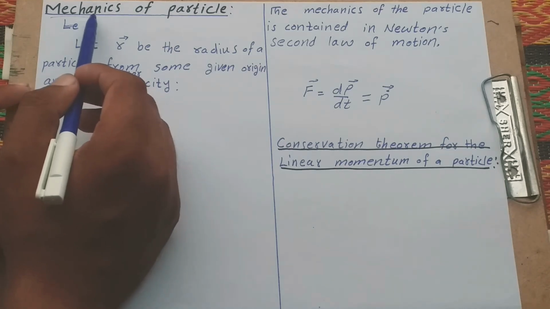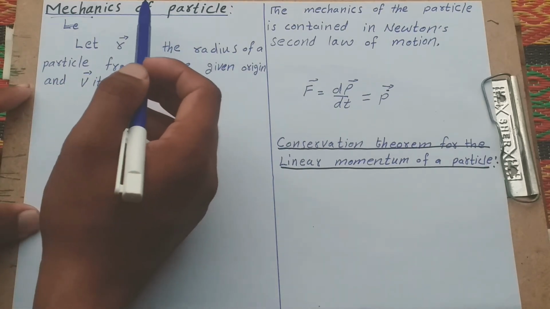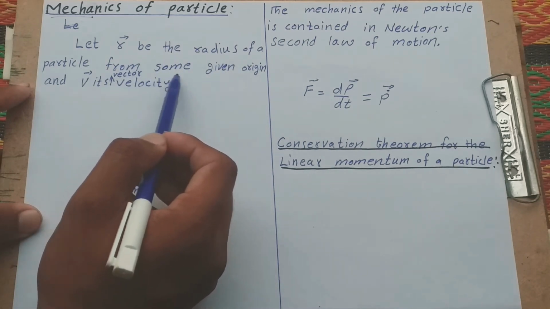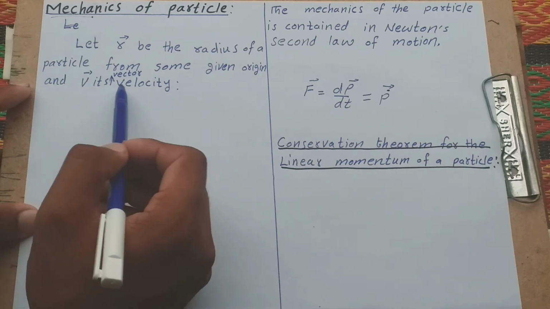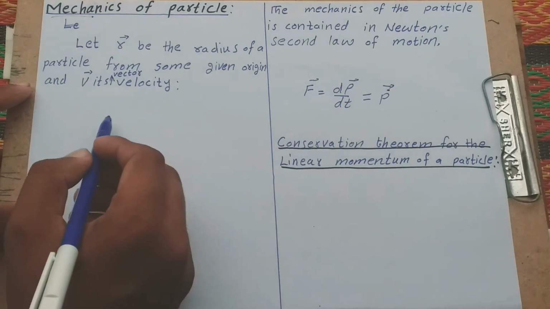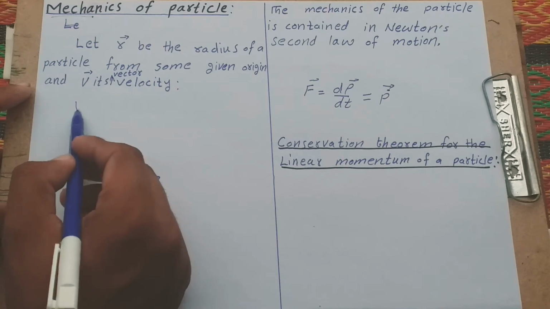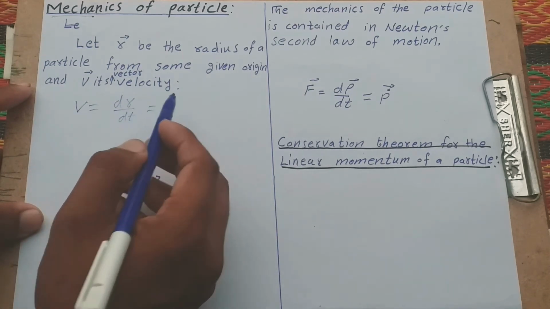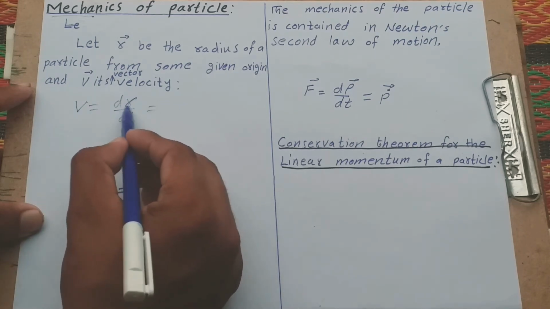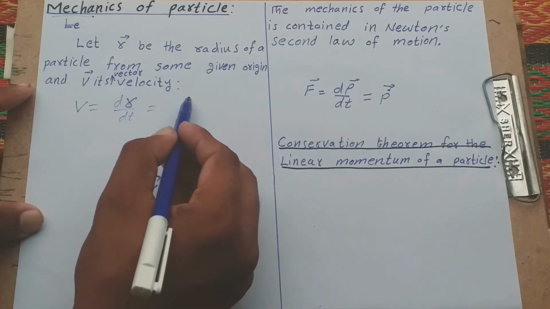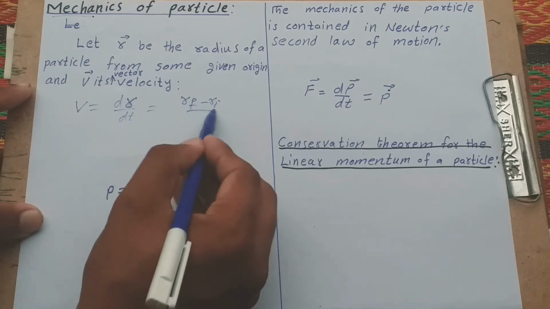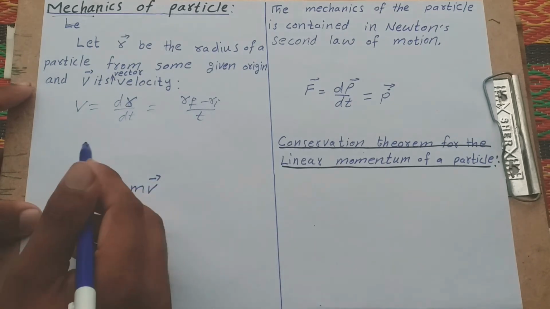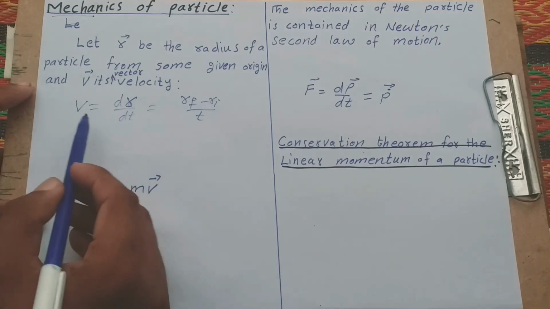Here we discuss mechanics of particles. Let r be the radius vector of the particle from some given origin, and v its velocity vector. We know that the rate of change of displacement is called velocity. Velocity is the change from initial to final position with respect to time. And how do we define linear momentum from this?